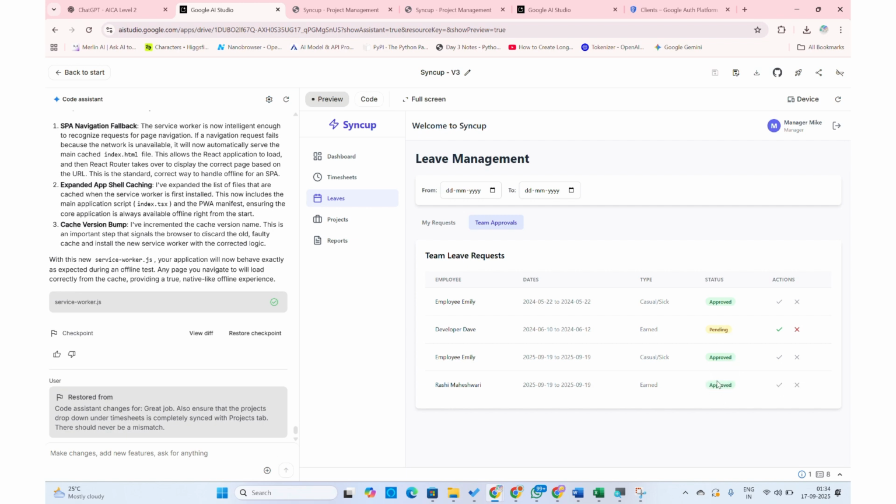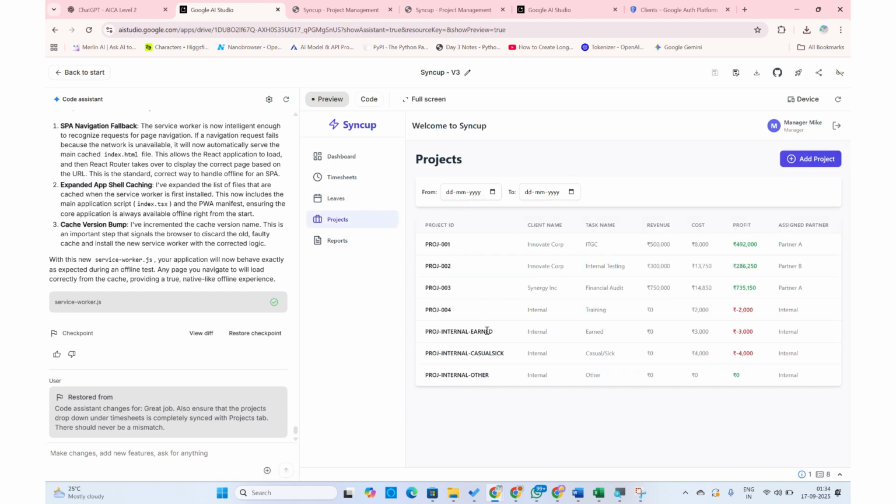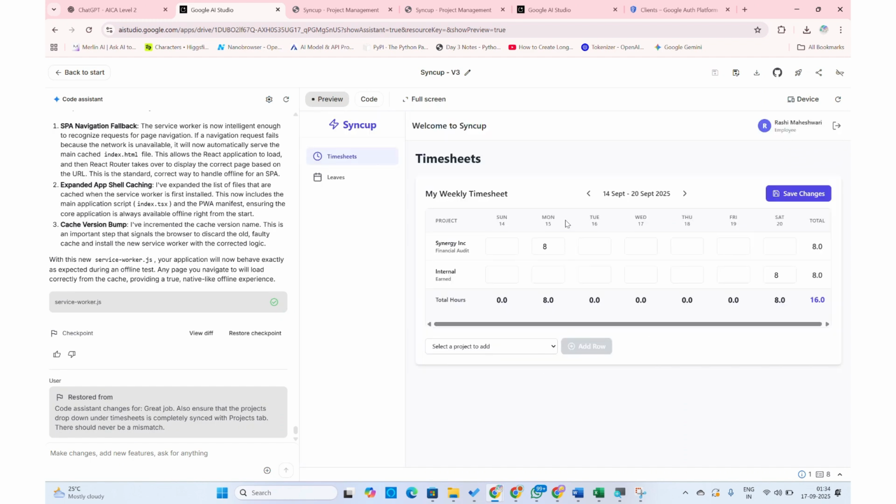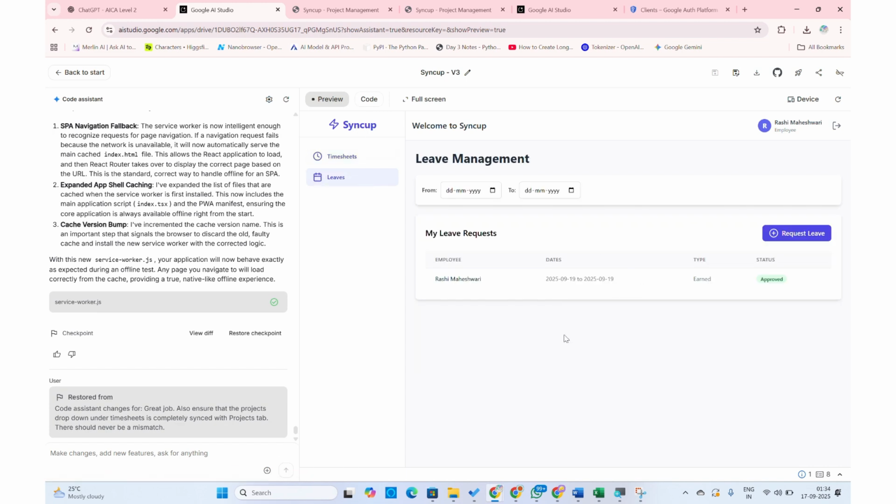And what do you see? Firstly, under the projects, I have an earned leave of 3,000 which has been added. That's the kind of leave that Rashi applied. So the cost and everything is updated in real time. Similar to this, I go back to Rashi, I sign in, and do you see under the leaves, 19 September is being shown in the approved status. Interesting, isn't it?